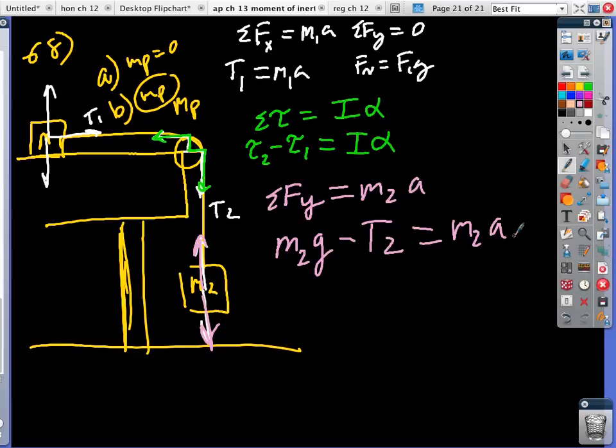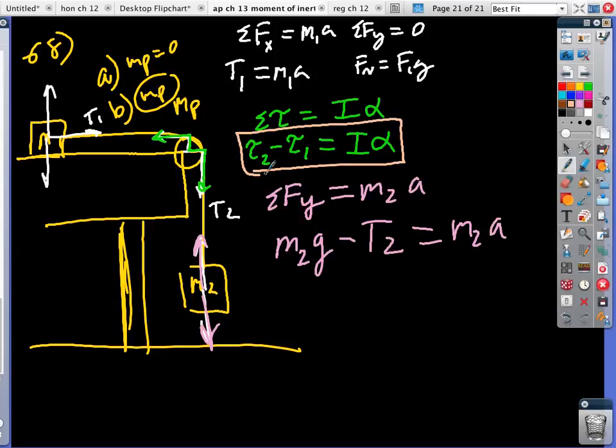This one is like the one that came off the side of the table, and Fy equals M2A, except in this case it's vertical and not horizontal. Yeah. Now here, this is the foundation of everything, the torque statement, because we're going to solve this and sub it in, and then solve everything. We're looking for the acceleration. Everybody cool with that?